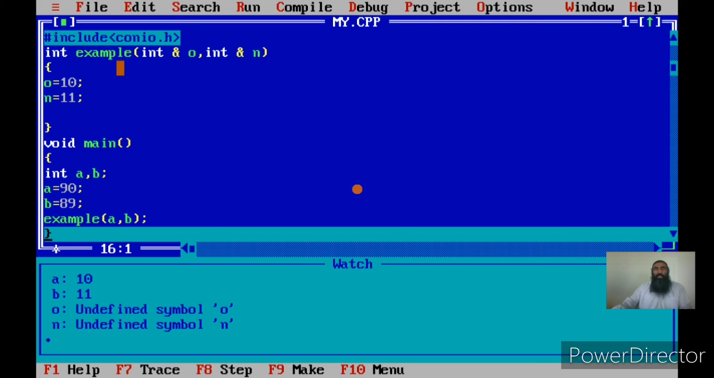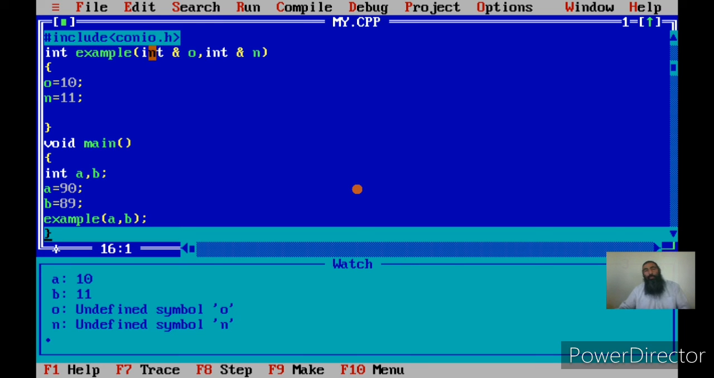Okay, now the example function has completed its execution, so O and N are no longer bound to A and B. This is important. Once the example has completed execution, since the control was transferred from main to the example, the local variables of main still have longevity. They are still alive. They still have that extent; their extent is that they still have memory allocated to them.